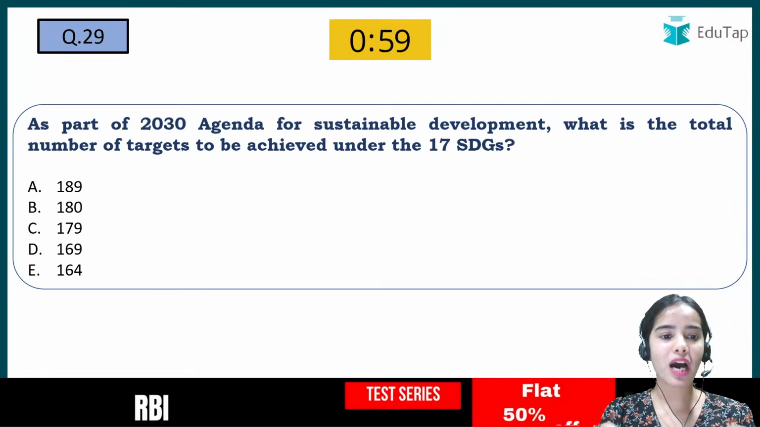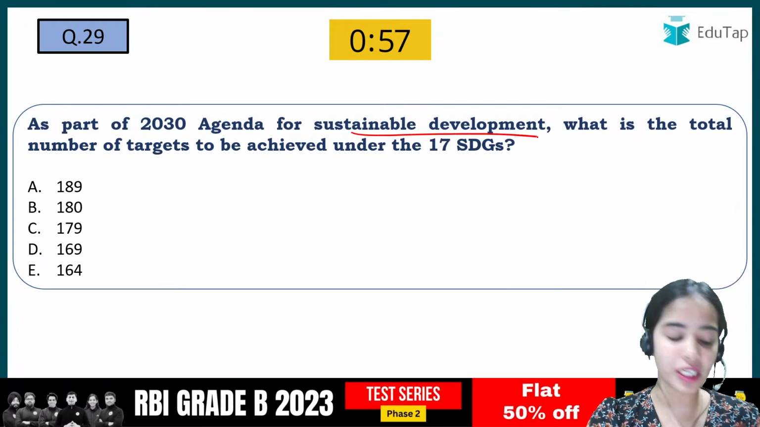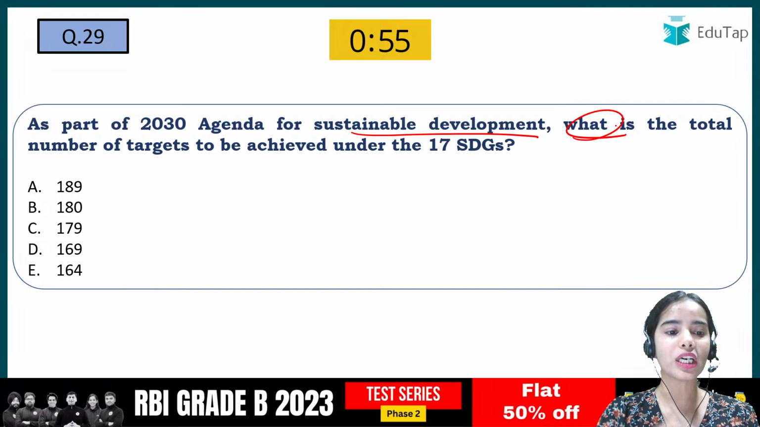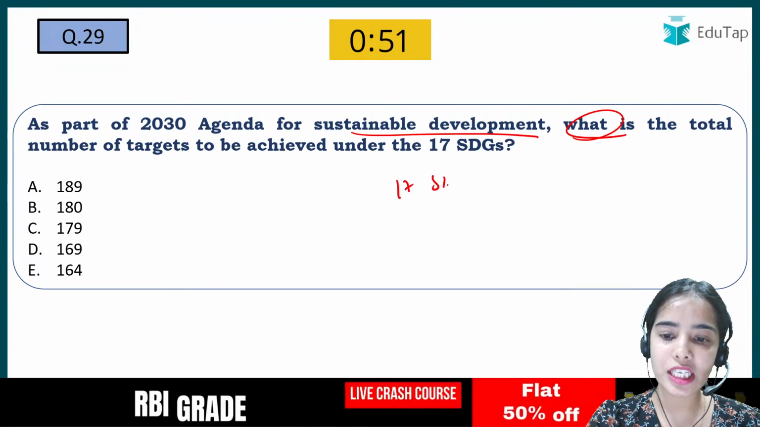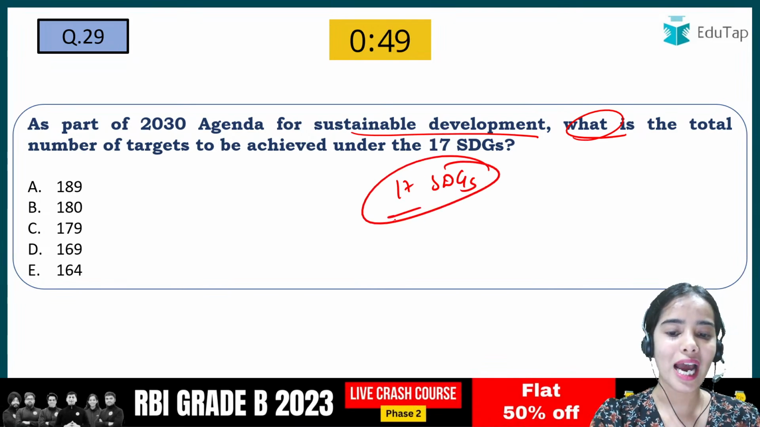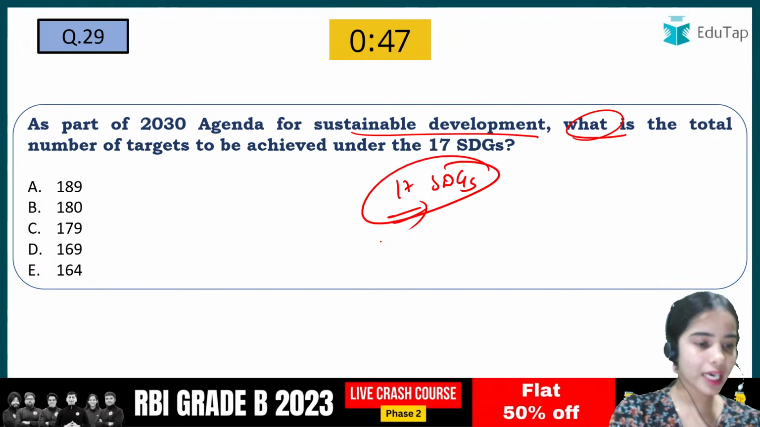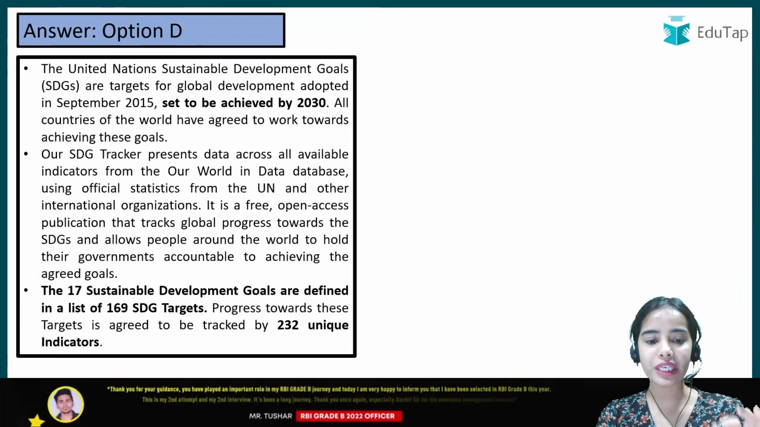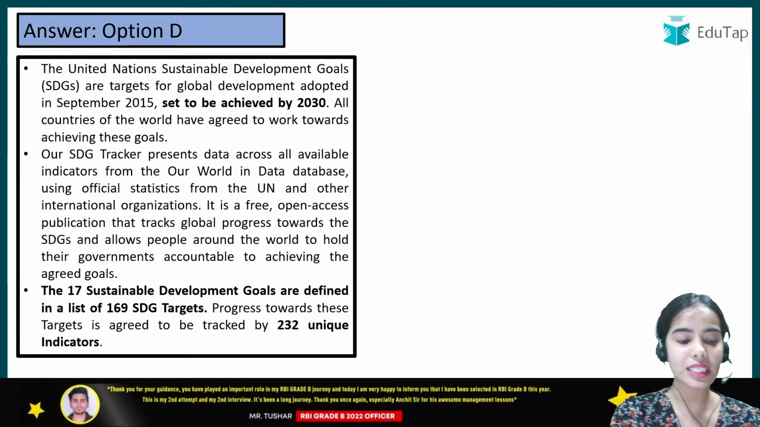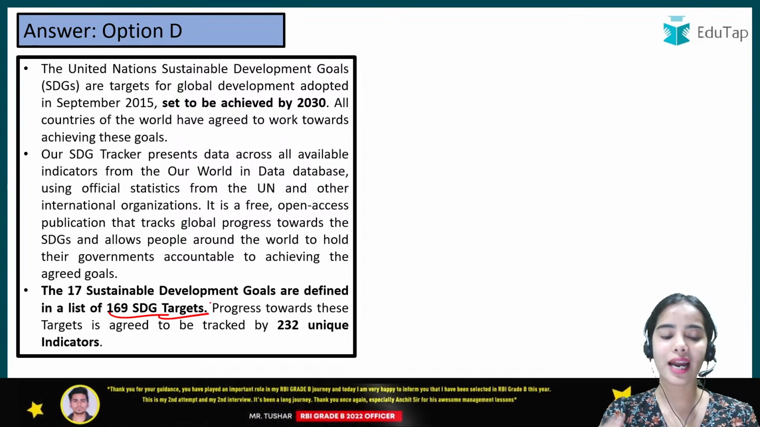Yes. As part of the 2030 Agenda for Sustainable Development, what is the total number of targets to be achieved under the 17 SDGs? So the 17 Sustainable Development Goals have to be achieved, and for this there are the 169 targets that have been given. So to achieve the 17 Sustainable Development Goals, there are the 169 targets that have been provided.